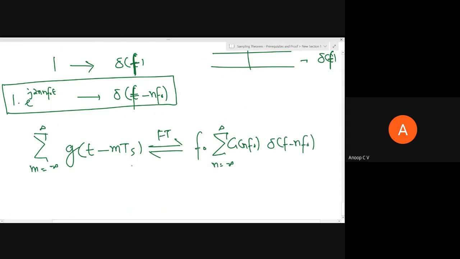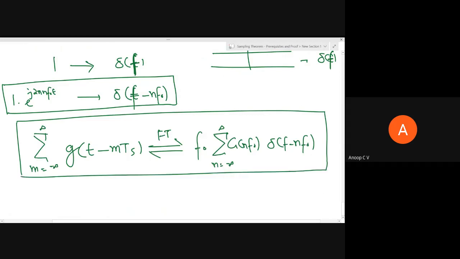So this is a very important result, which we'll be using in the next session while proving the property of that. So it simply means this is f naught, and this is f naught. So here again it is f naught. We can see that the time domain expression we have written for the ideal sampled signal, you can compare it with this. Maybe next class we'll discuss that in detail, but right now this is equal to what?